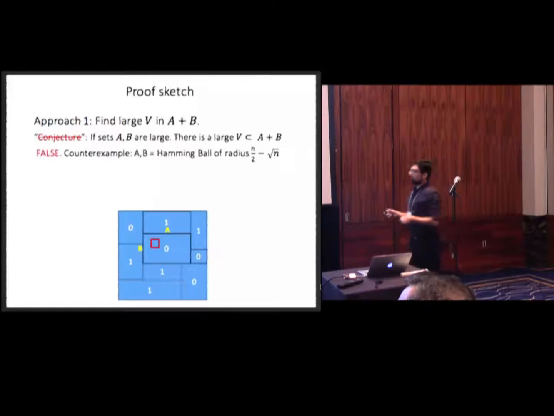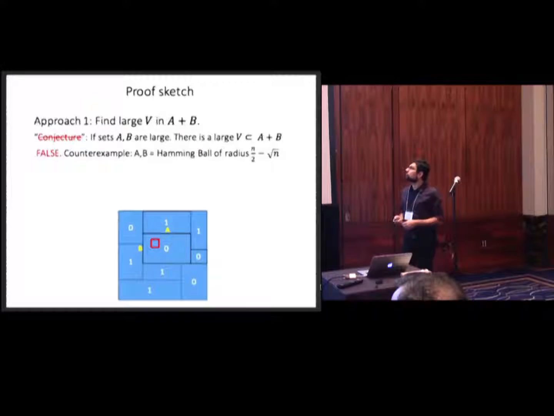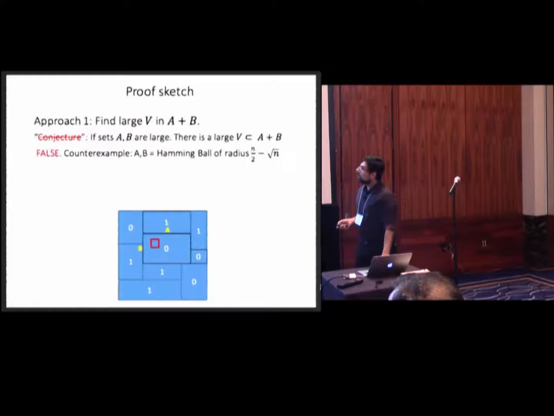So here's a counterexample: a Hamming ball. If you take A and B to be both a Hamming ball of radius, let's say, n/2 minus square root of n, this is a big set, but A plus A doesn't contain a large subspace. You can easily show that.